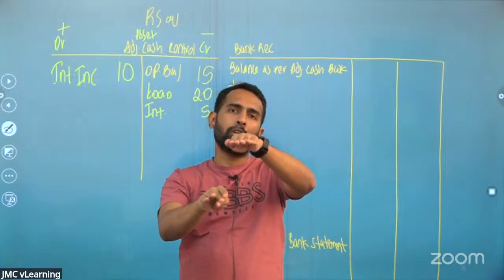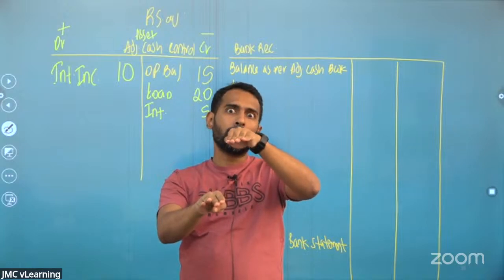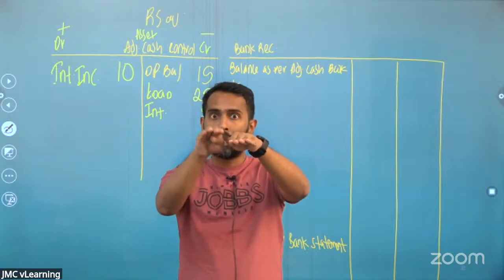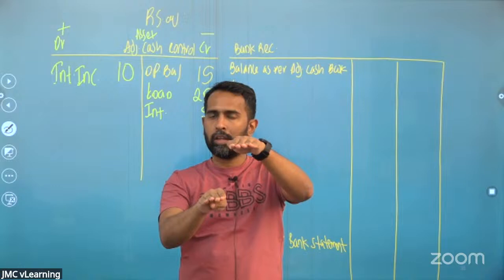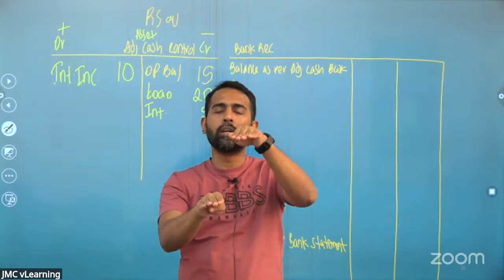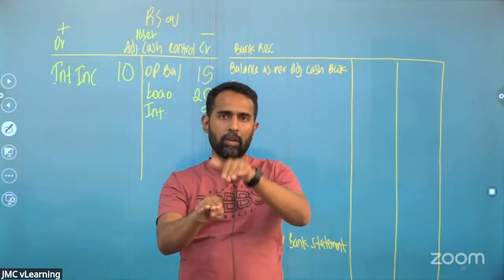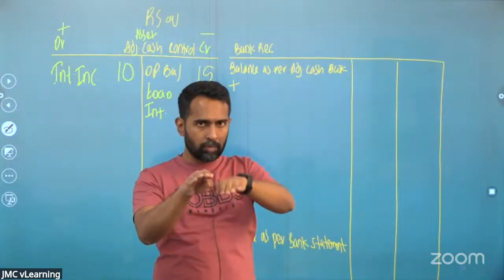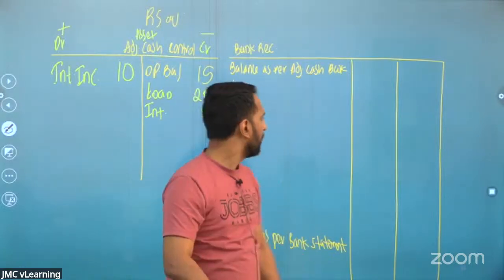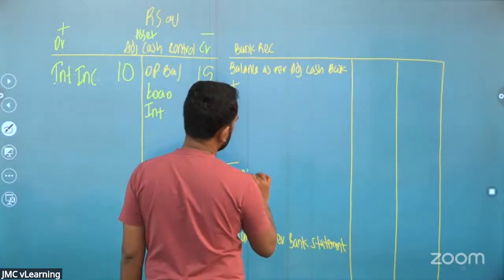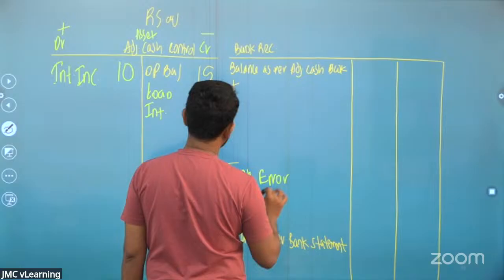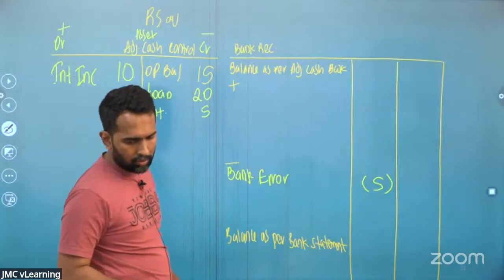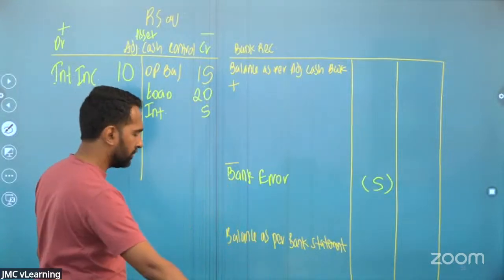Then from where to where are you going? From the adjusted cash book to the bank statement. Bank has erroneously deducted. That's wrong, but in the reconciliation we are not going to correct it. We are trying to show the error. From the cash book, that is where we are starting, and we are going to the statement. So we have to deduct. We will deduct the bank error, 5,000.